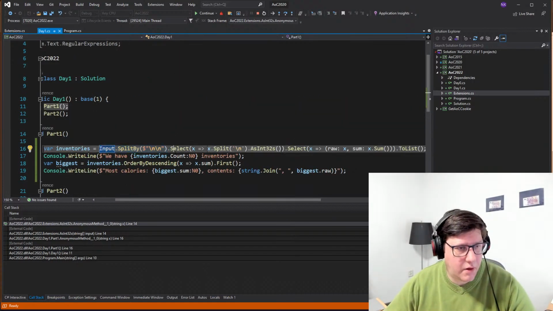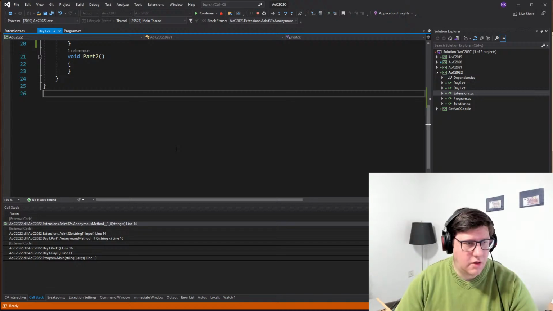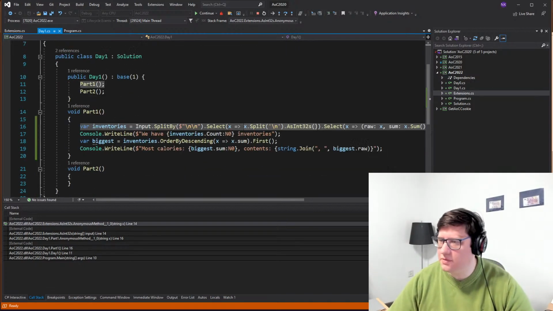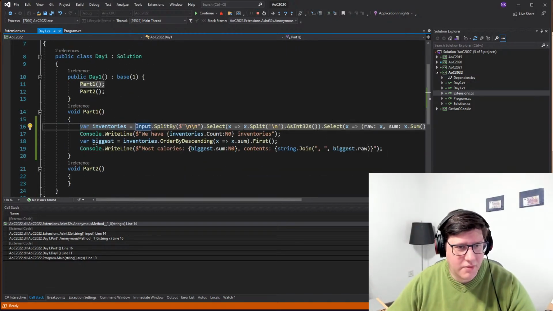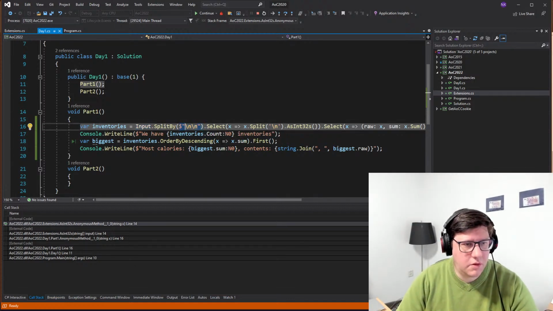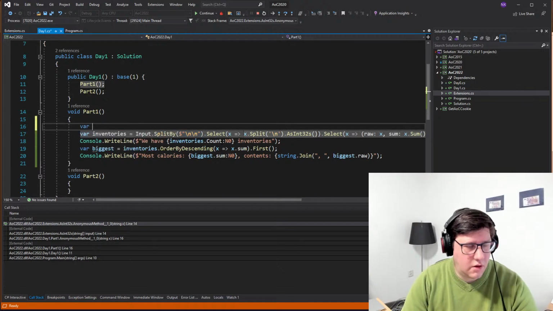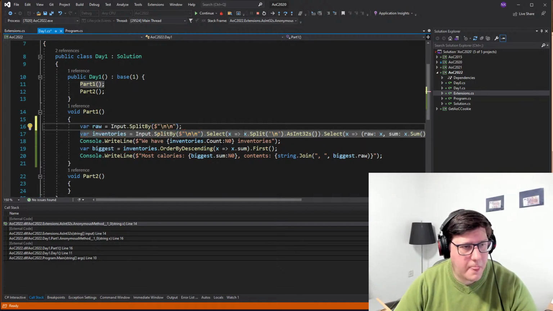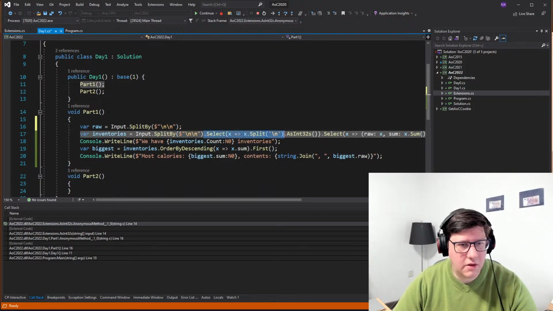Let's split it up in parts and just debug this for a bit. It's always nice when you run into bugs right away. So yeah, let's see. So we have the inventory.